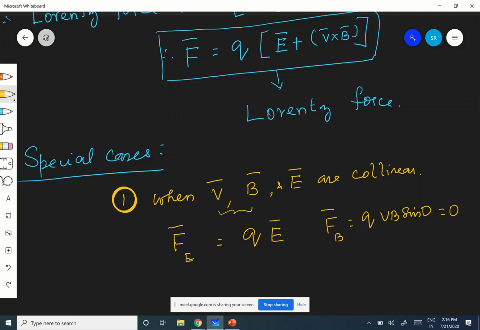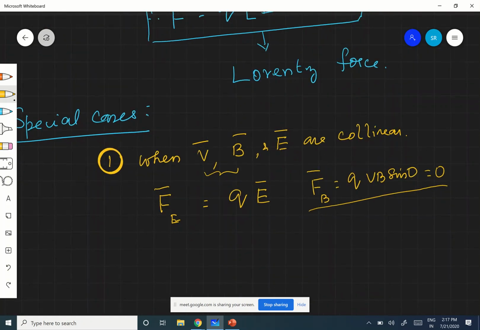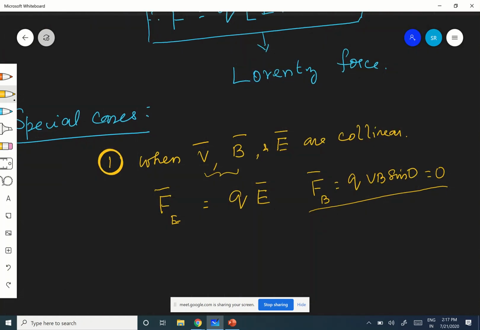So when V, B and E are all parallel, the particle is moving parallel to the magnetic field and electric field, and it will not experience any force due to the magnetic field. That is already known. Whenever a charged particle moves parallel or anti-parallel to the magnetic field, it will not experience any force.